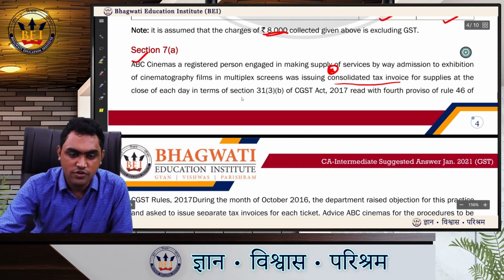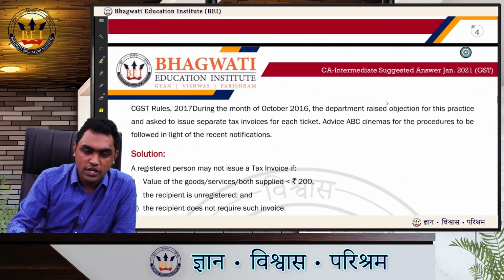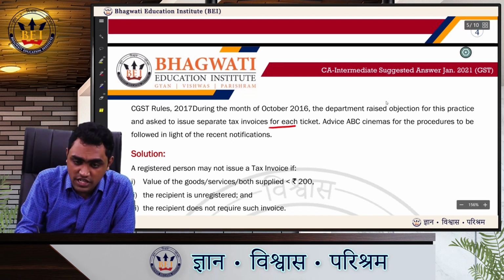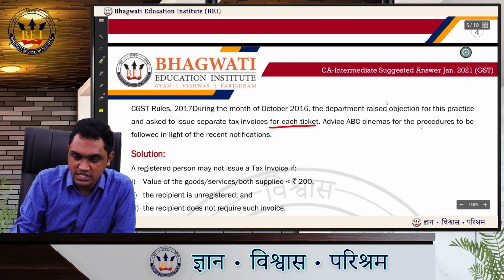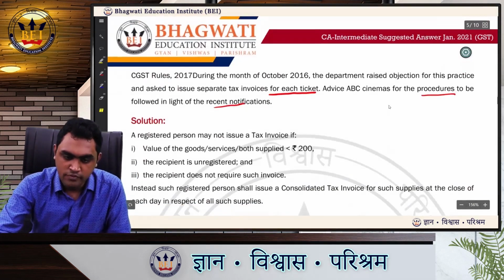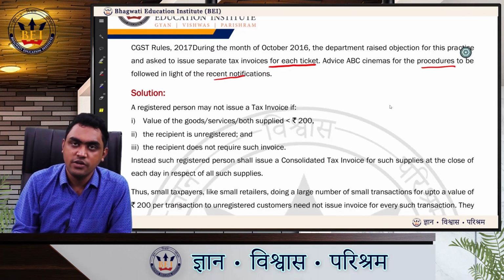For supplies at close of each day in terms of section 31(3)(b) of CGST Act, read with 4th proviso to rule 46. During the month of October 16, the department raised objection for this practice and asked to issue separate tax invoice for each ticket. Advise ABC Cinemas of the procedure to be followed in light of the recent notifications. First, when can a person issue consolidated invoice, or who is the person who can issue consolidated tax invoice?